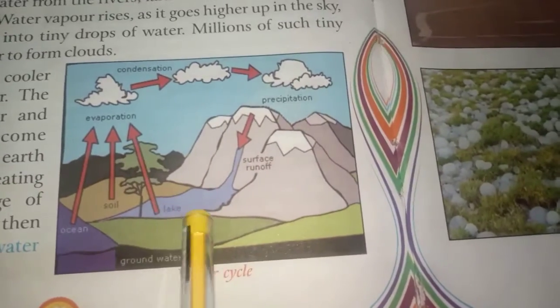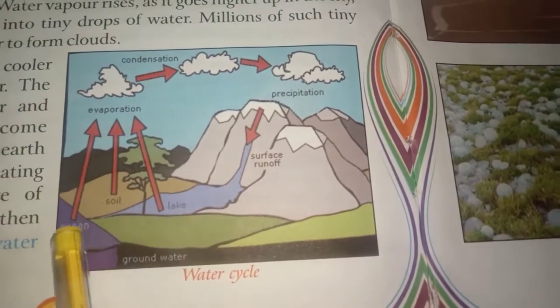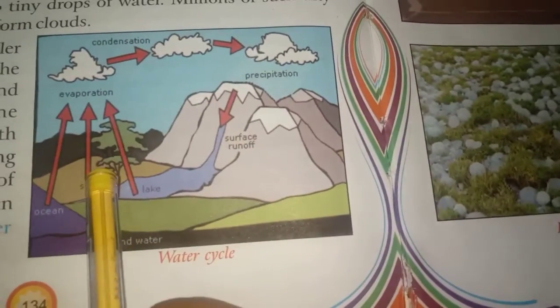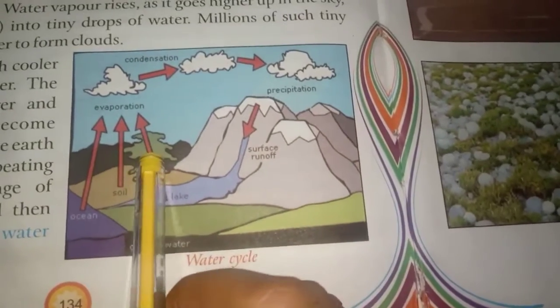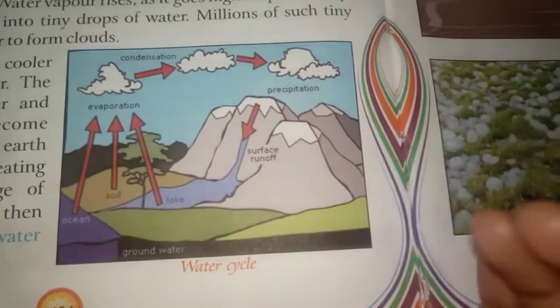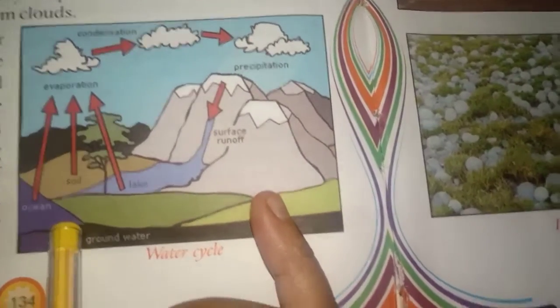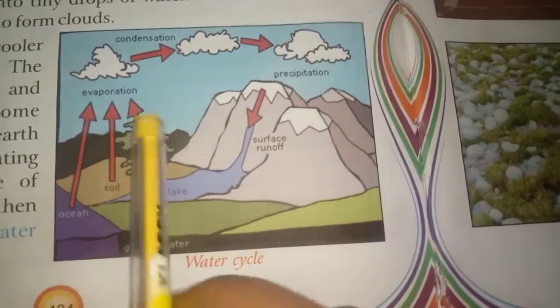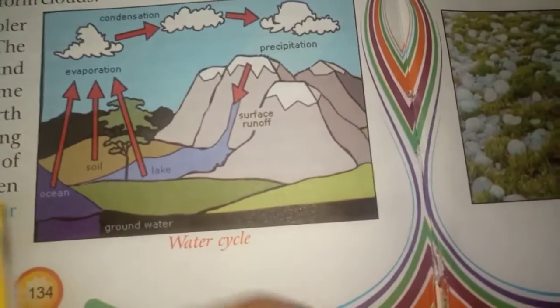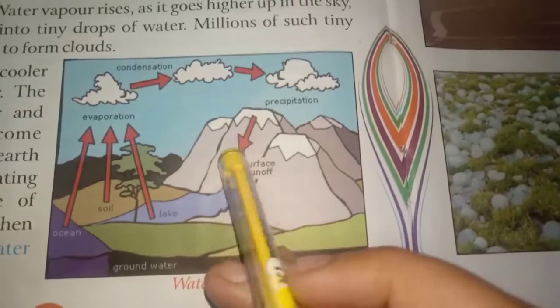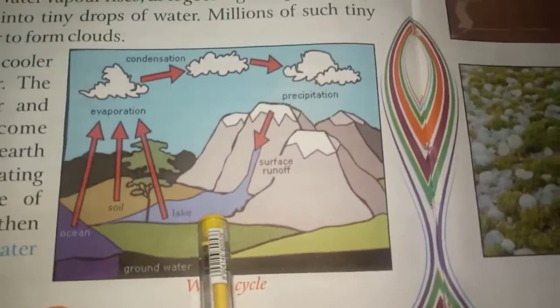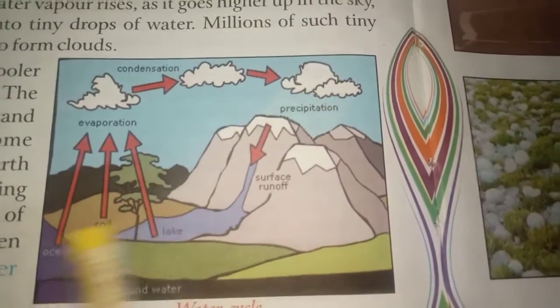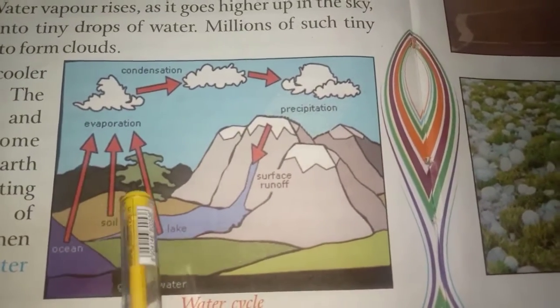Those changes may take place in the river water, in the ocean water, in the water which is found in the soil, maybe from the trees, maybe from any water which we are using for taking bath, for washing clothes, for washing dishes, or maybe for cooking. When we are cooking, we are using heat, so obviously there will be evaporation. And also when there is a lot of sunlight or very little amount of sunlight, still there will be evaporation taking place in the river, in the oceans, in the soil, from the plants.